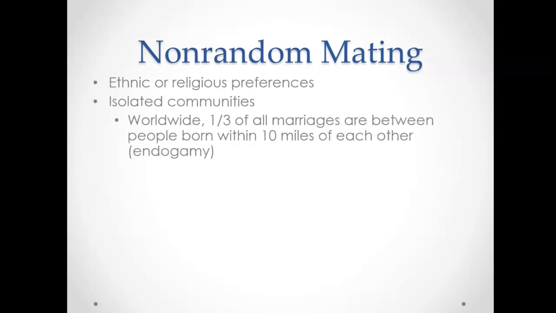So again, on this topic of non-random mating, this is something that is seen a lot, especially looking at ethnic and religious preferences. So in a lot of communities in the world, you have very isolated communities. So you think of very rural parts of the world where you don't come in contact with people that are different from you. The only options you have are people who are similar to you. So worldwide, a third of all marriages are between people that are born within 10 miles of each other.